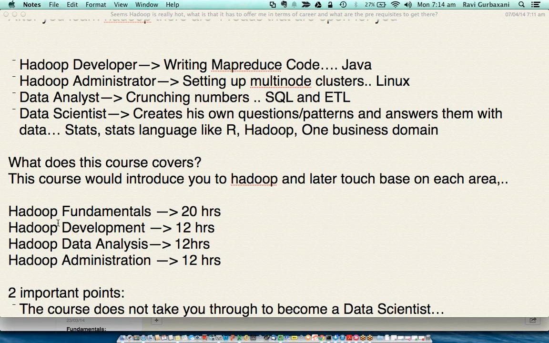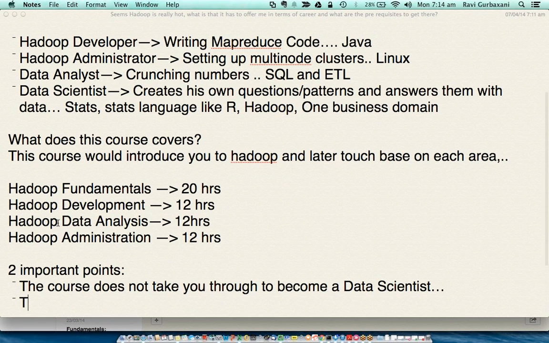So we just take you through like 10 to 15 percent of what data scientists would require. Second thing,